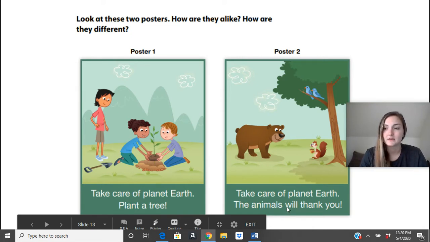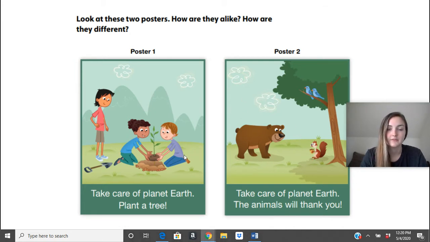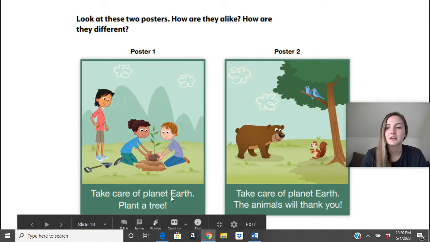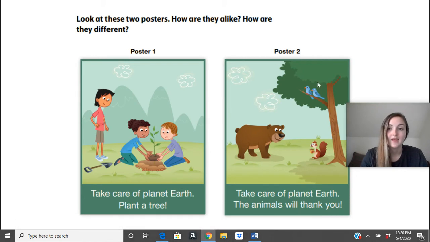We can see there are ways this is similar. Just looking at the picture, they're both outside, they both have grass and sky, and they're both saying take care of planet Earth. They're both talking about taking care of the Earth. This one is talking about planting a tree, and this one has animals. So that's one way they are different. We're going to read two really quick passages.